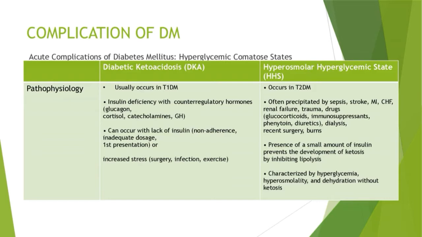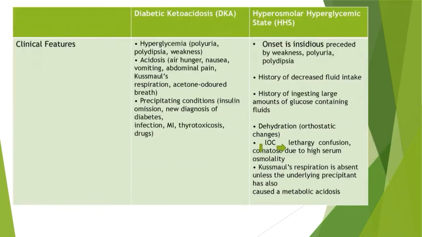DKA usually occurs in type 1 diabetes mellitus. It occurs due to insulin deficiency or lack of insulin. It is precipitated by increased stress, surgery, infection, exercise. Hyperosmolar hyperglycemic state, HHS, occurs in type 2 diabetes, characterized by hyperglycemia, hyperosmolarity and dehydration without ketosis. It is precipitated by sepsis, stroke, congestive heart failure, renal failure, trauma, drugs. Presence of a small amount of insulin prevents the development of ketosis by inhibiting lipolysis.